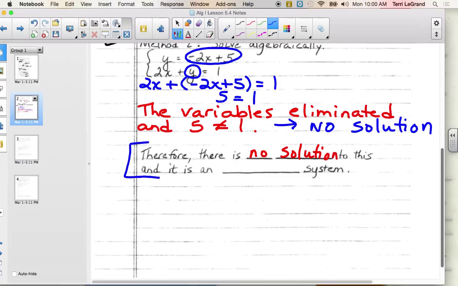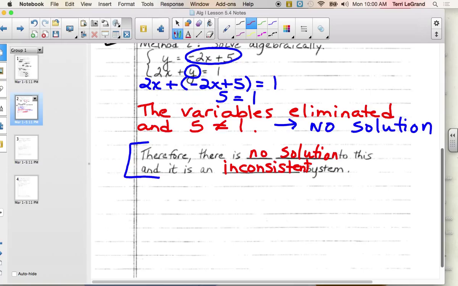After using either method 1 or method 2, we would say, therefore there is no solution to this, and it is what kind of a system? Jared? Inconsistent. It's an inconsistent system. When it's inconsistent, does it have any other name that we need to worry about? No, inconsistent system. There's only one type of inconsistent system.